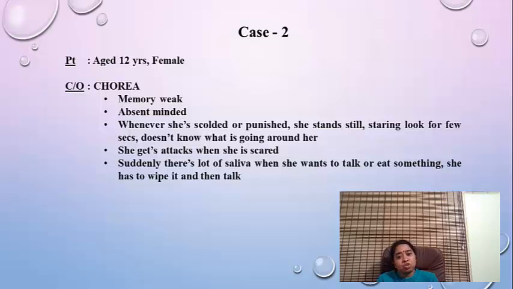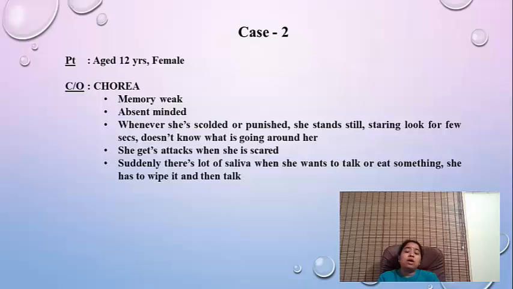Initially, parents thought that she was doing it purposely to avoid punishments, but later on they felt that she had really some problem, and they met a lot of neurologists also. And later all the tests were conducted, and everything came out to be normal, and chorea was diagnosed after that. And mother also told me that she gets these attacks whenever she is very much scared.